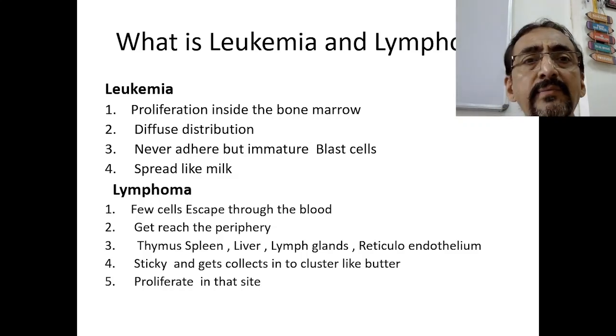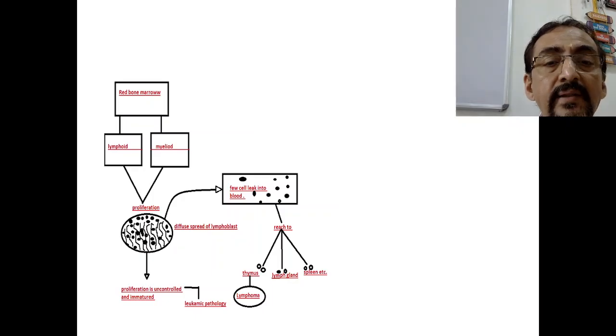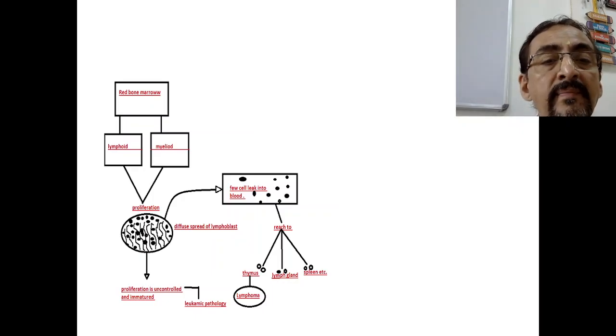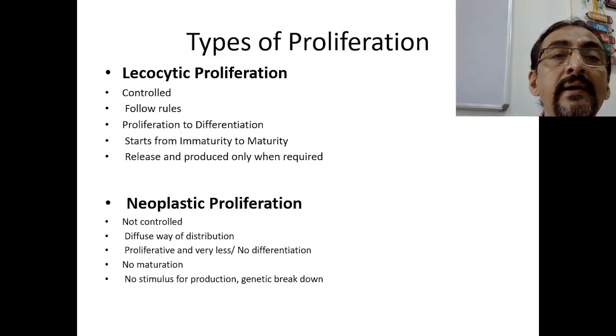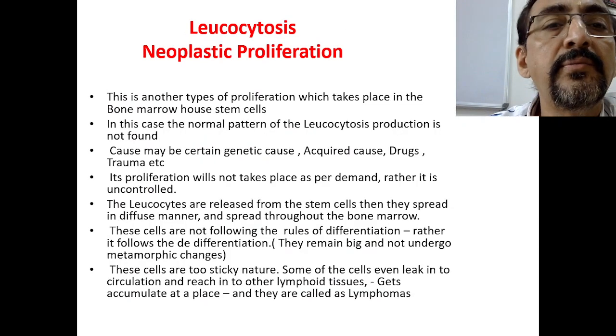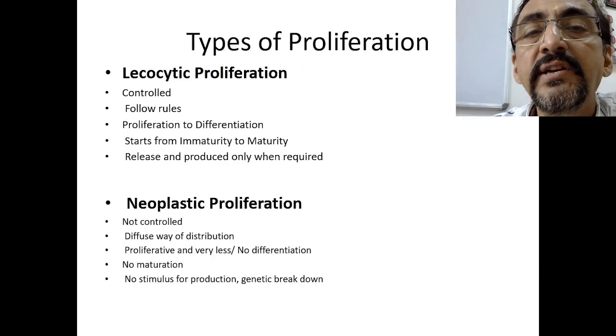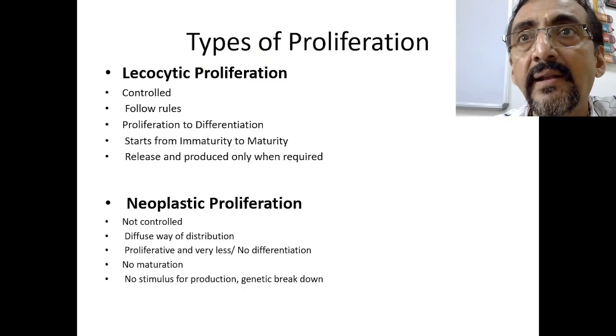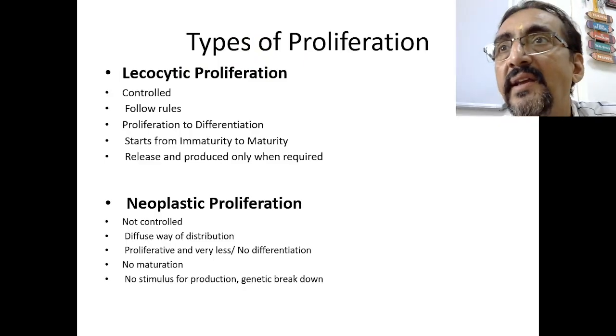In coming classes, we will go into the details of this. This is again the schematic representation if you want. And what are all the types of proliferation of the leukemic cells, how things happen, and what the pathology is, all these details we will discuss in the coming classes. So today is the basic introduction class.